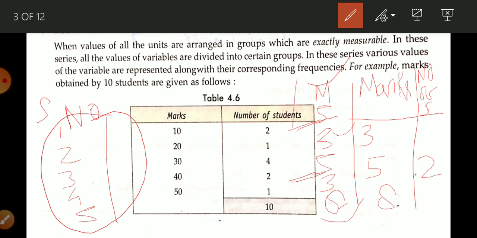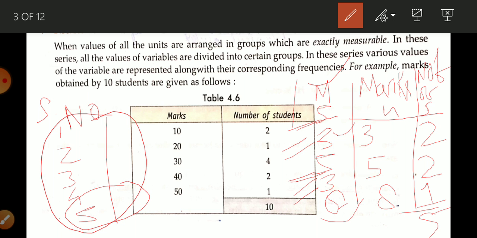The 3 marks are also repeated 2 times, so 2 students gained 3 marks. The 8 marks were gained only by roll number 5. So the total number of students is 5, and this is your frequency, and this is your x. In this way you can convert any individual series into a discrete series.